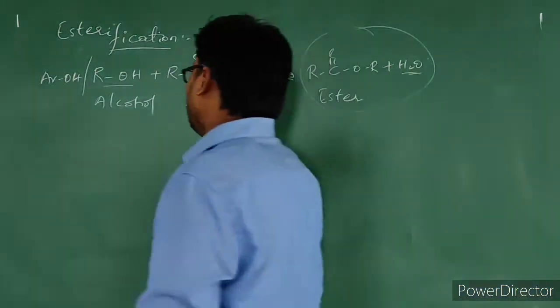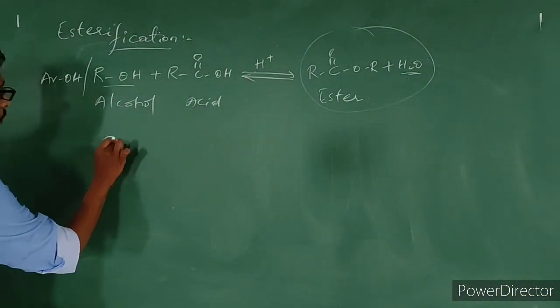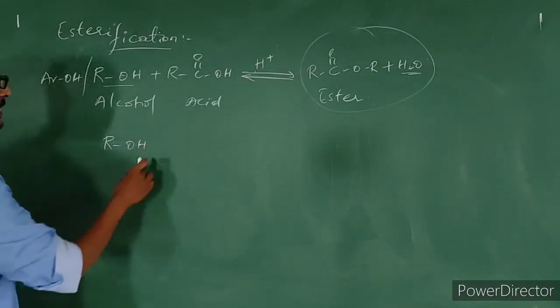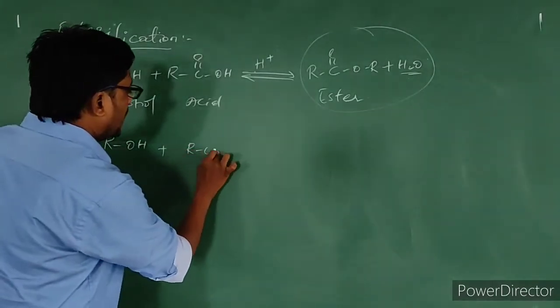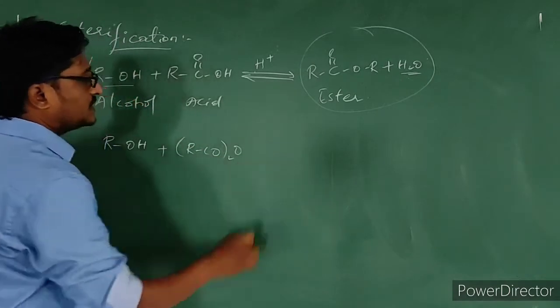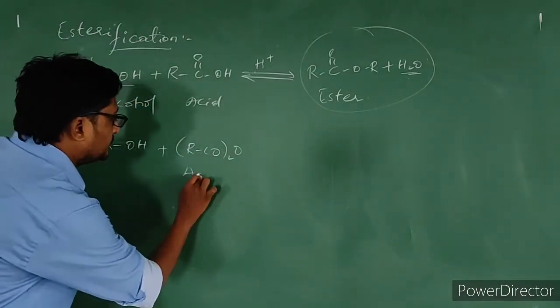In the same way, when we consider alcohol reacting with acetic anhydride, RCO twice O, this is nothing but acetic anhydride.